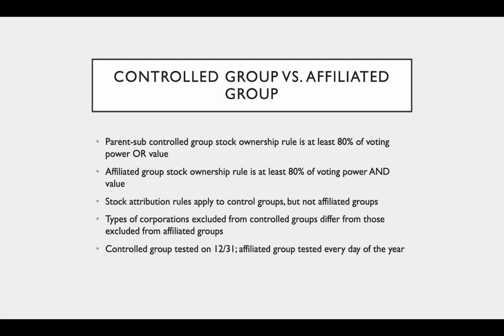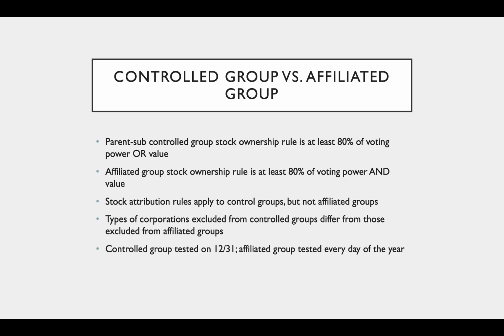Stock attribution rules apply to controlled groups, but not affiliated groups. And remember, stock attribution rules treat certain individuals as owning stock they don't actually own by either family relationships or entity relationships. And we apply those when we talk about controlled groups, but not affiliated groups.